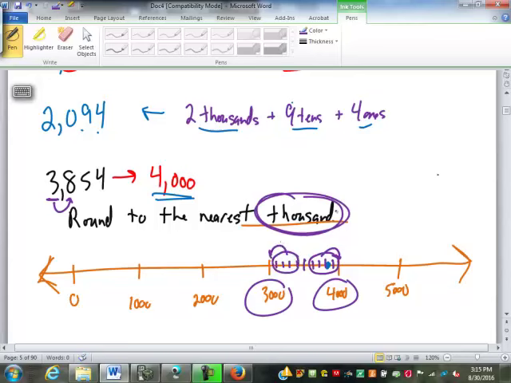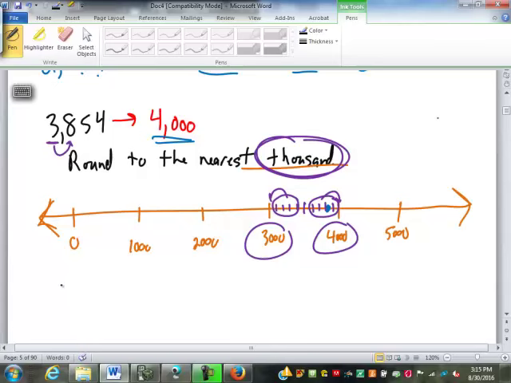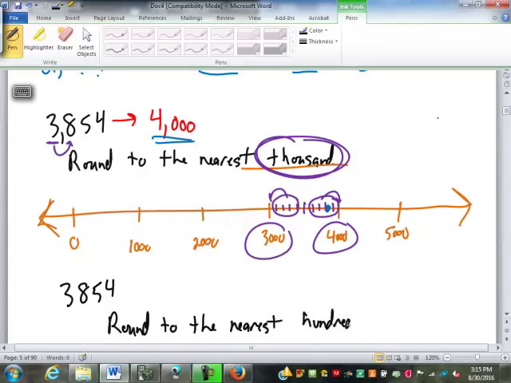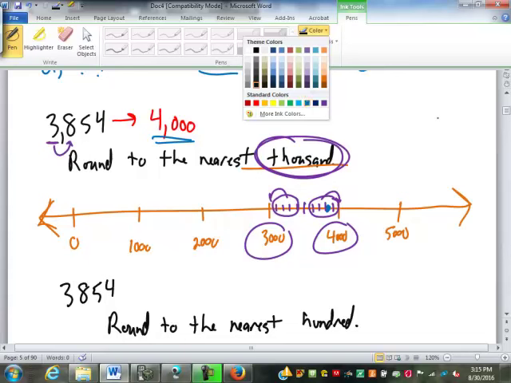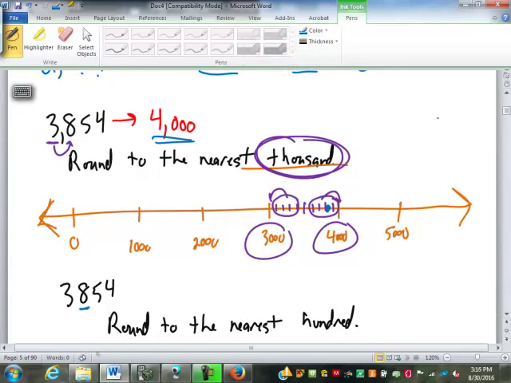So that tells us. Now, the only issue comes in what if that next digit is a 5? What if we still have our 3,854, but I ask you to round to the nearest 100? I mean, we locate that 8, right? That's our hundreds digit. We look after that, and there's a 5 there.